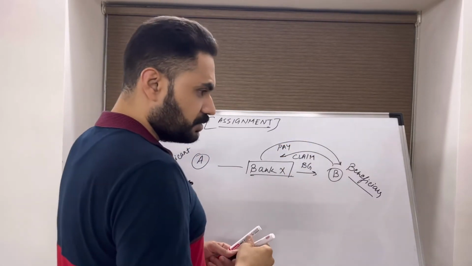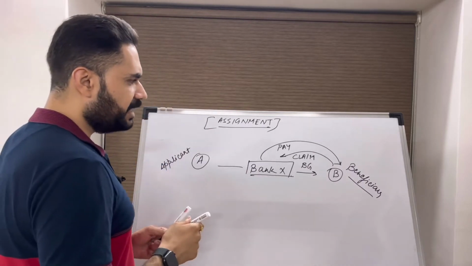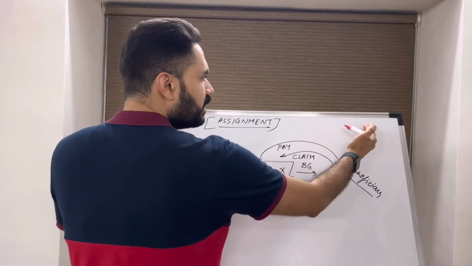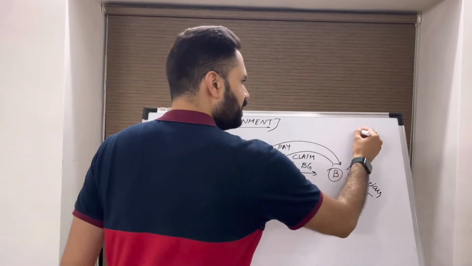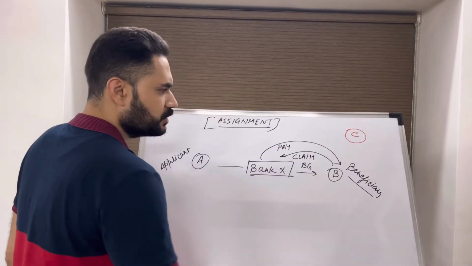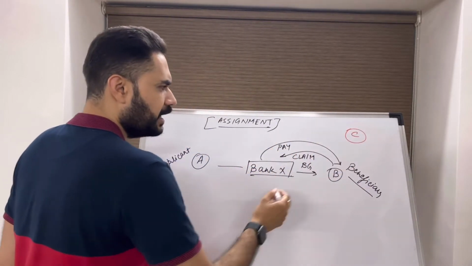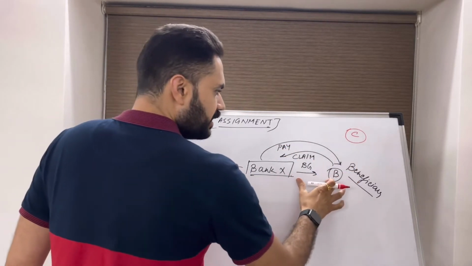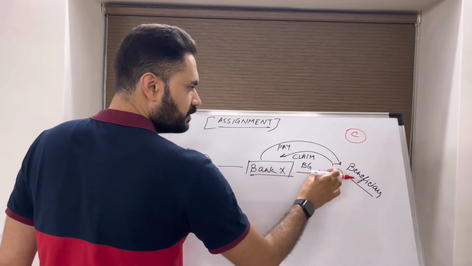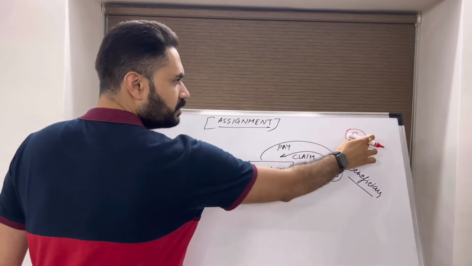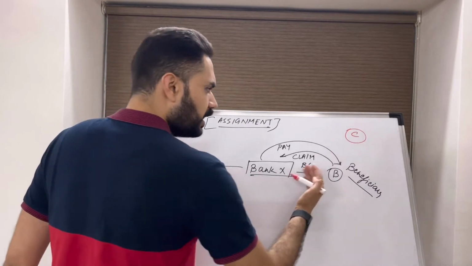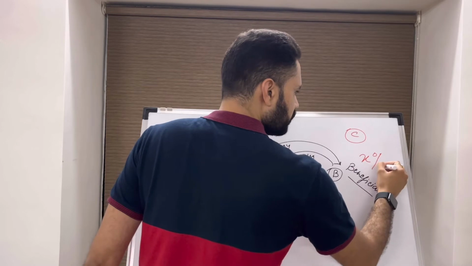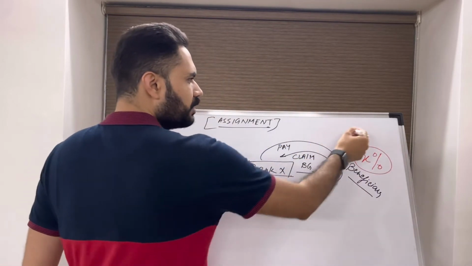In some situations, the beneficiary can request the bank to make payment to some other entity, let's say C. So the beneficiary gave a request to the bank, either along with the claim or as a separate document, that I hereby assign the proceeds of this BG to entity C, or I hereby assign X% of the proceeds to company C.